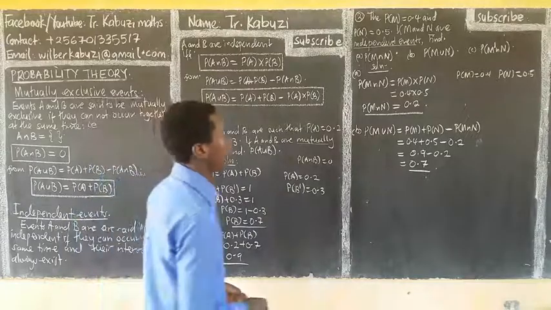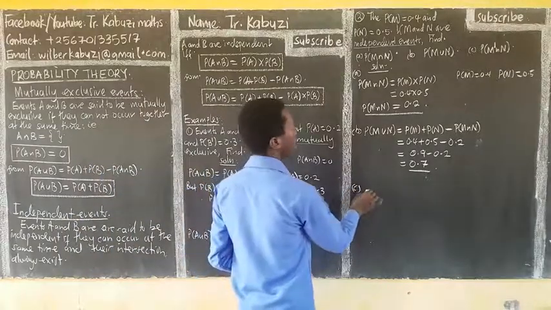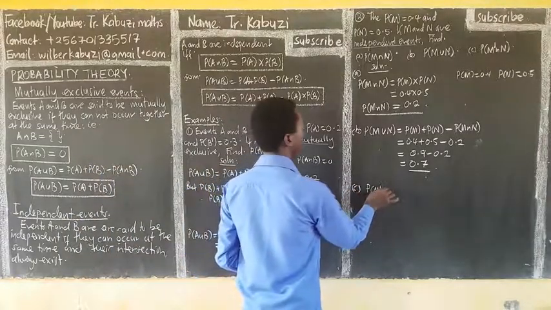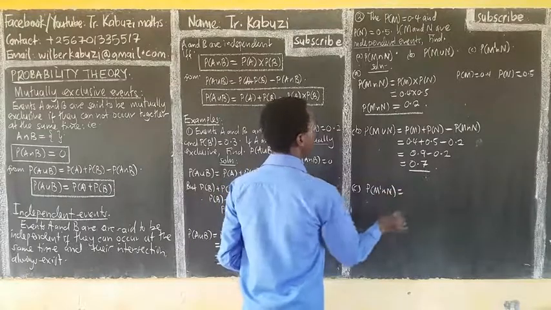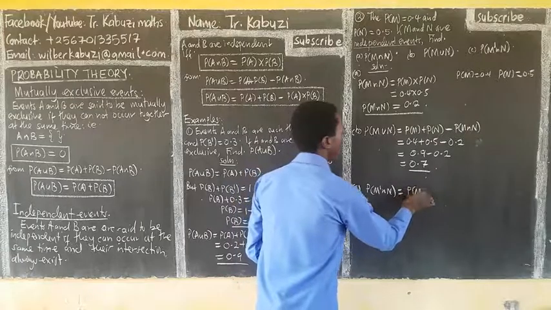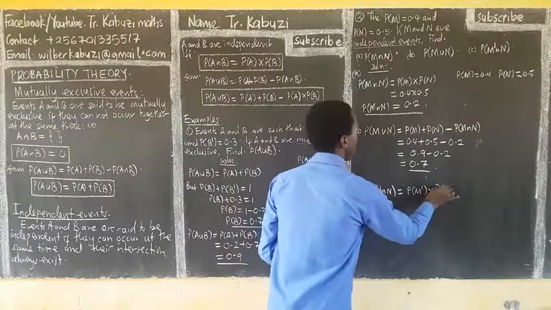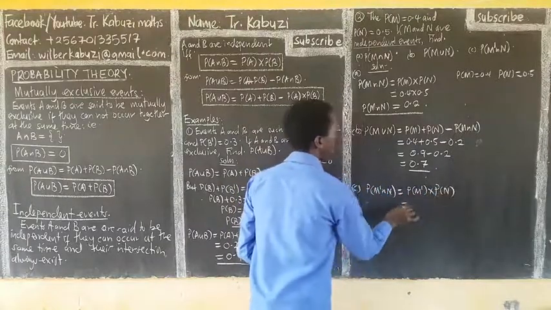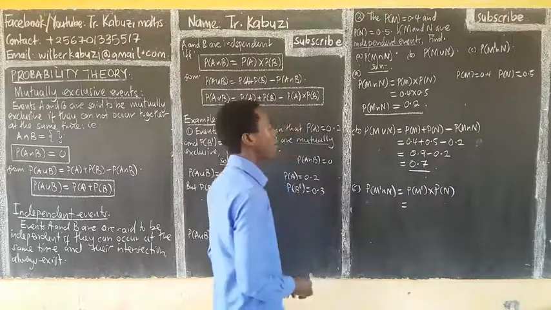Now part C, you want to get probability of M complement intersection N. So if they're independent, you can easily get this: probability of M complement, then probability of N. Now, how do you get the probability of M complement?